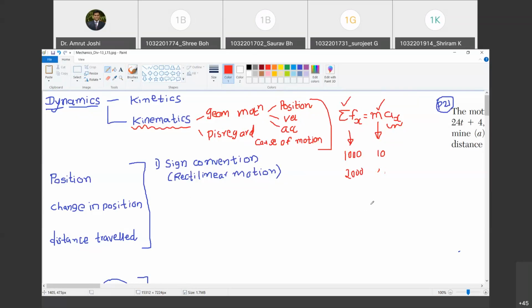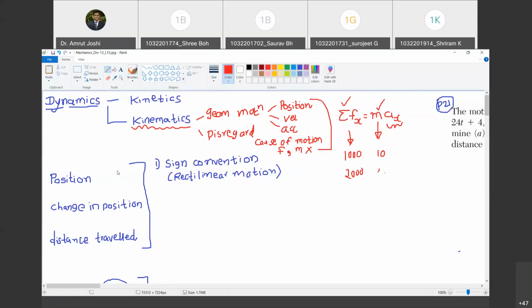Yes, sir. So to be very precise, unbalanced force and mass are the causes of motion. Do you agree with me? Yes, sir. Okay, so when I say you are going to disregard the cause of motion, that means you are not going to look at the effect of summation Fx, that is unbalanced force, but if it is uniformly accelerated motion, summation Fx can be looked at only as a force. So you are not going to look at forces and you are not going to look at masses. Are you with me? Yes, sir.